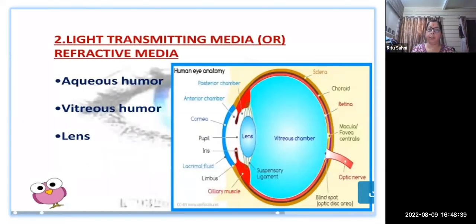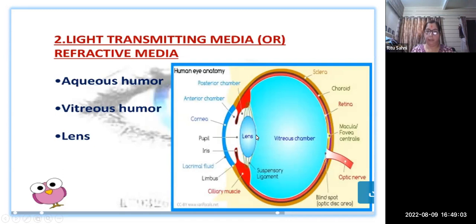The second part is the light-transmitting media, the refractive media, which we have already discussed: the vitreous chamber, the vitreous humor, the aqueous humor, and the lens. You can see this is the posterior part and this is the anterior part, and in this there is an anterior chamber, a posterior chamber, and the lens.